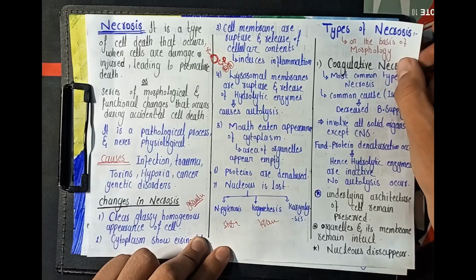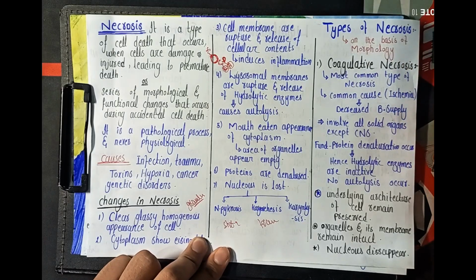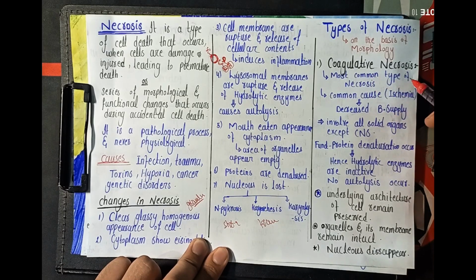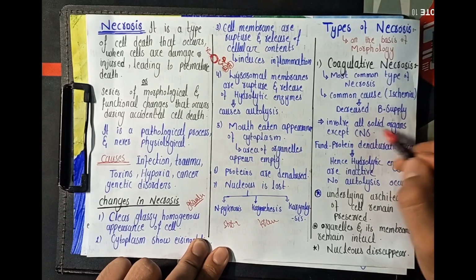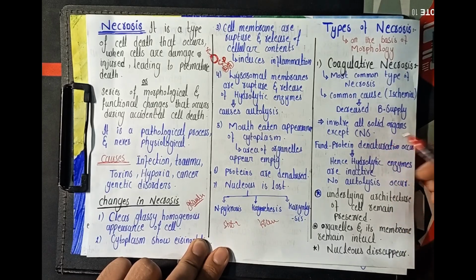अब हम आ जाते हैं about the types of the necrosis. तो on the basis of the morphology they are divided into 6 types. इसमें से जो सबसे common है वो है coagulative necrosis. तो coagulative necrosis is the most common type of the necrosis and it occurs because of the decreased blood supply or the ischemia, and it involves all the solid organs except CNS.